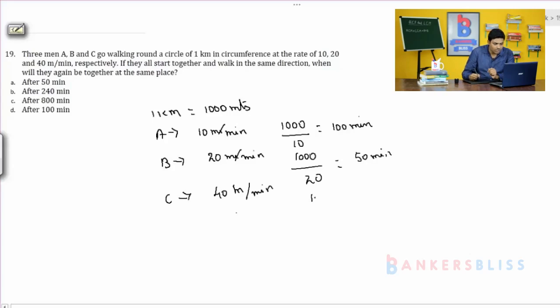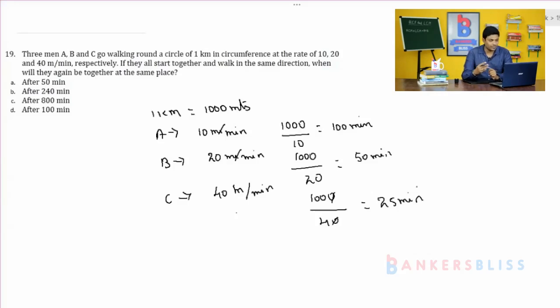So for 1000 meters, how much time does it take? 1000 by 40, so 25 minutes. So A takes 100 minutes to complete one circle, B takes 50 minutes and C takes 25 minutes.